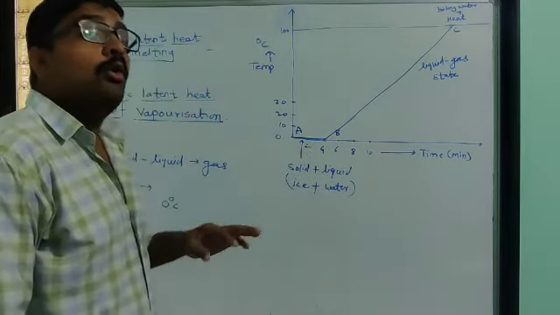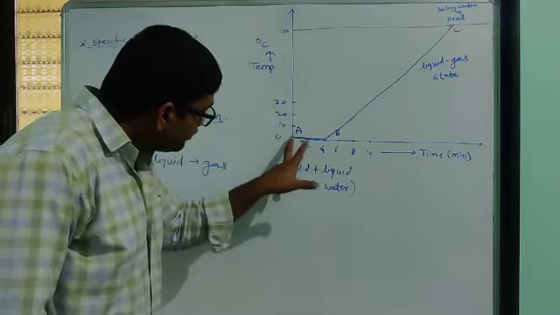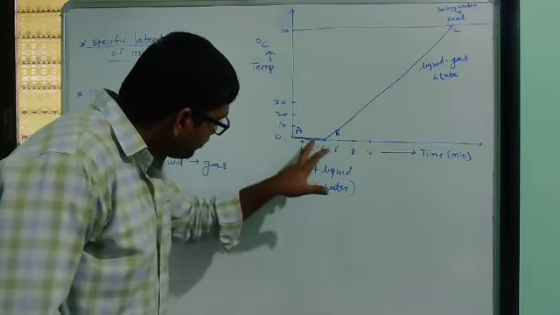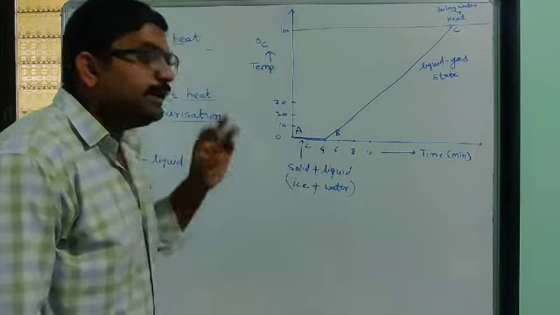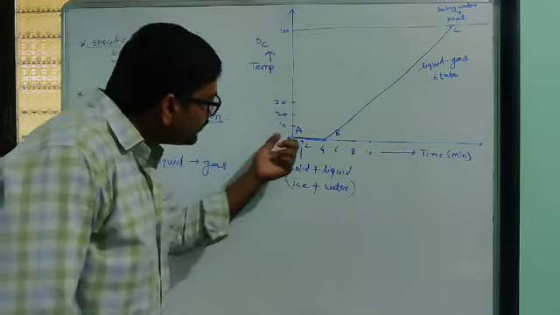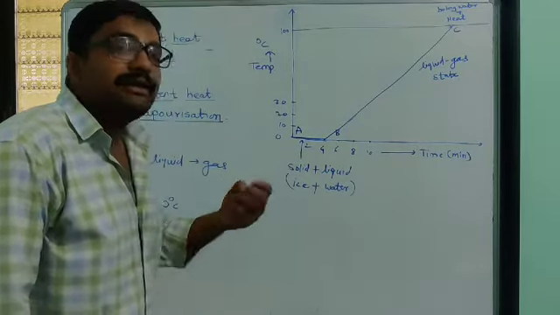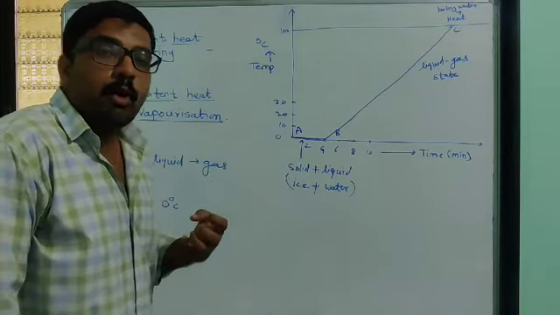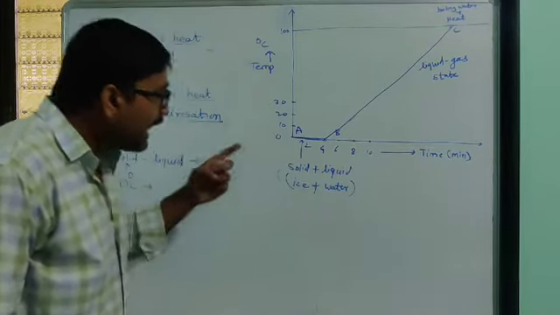Okay, so whatever heat we supply along this AB line, this is point A and this is point B, all the heat we supply to this solid substance is used to break the bonds between the molecules of the solid.